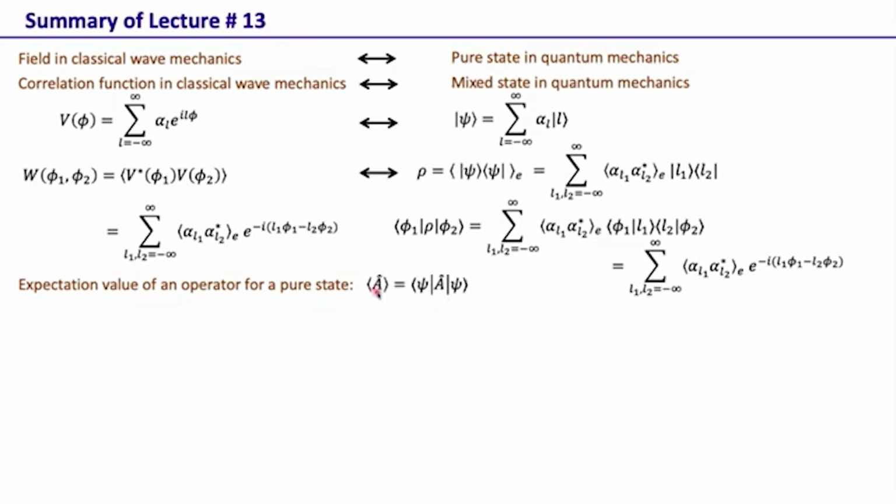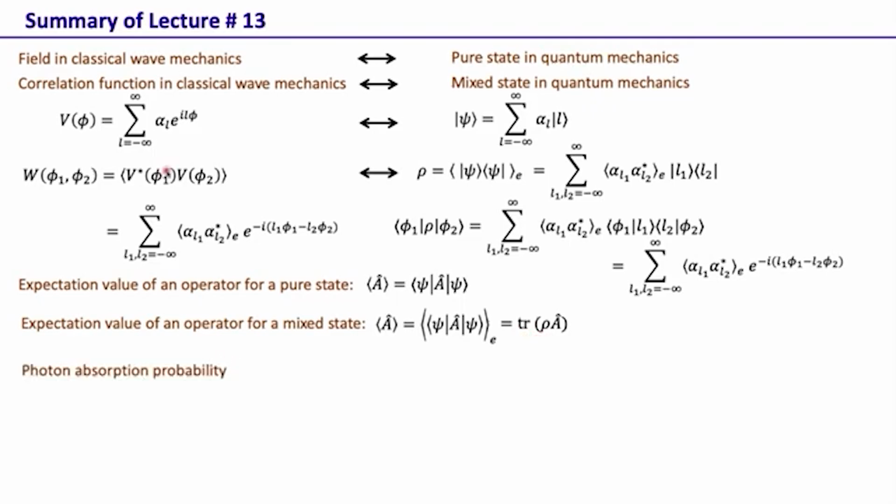We also know that the expectation value of an operator for a pure state is given like this, where A is the operator and psi is the state. So the expectation value of the operator is psi A psi. But if it's a mixed state, then the expectation value is given by the average value of the expectation value, which is the ensemble average, and we showed last time that this is equal to the trace of rho times A. Then in classical mechanics we have the concept of intensity, but in quantum mechanics we don't have the concept of intensity.